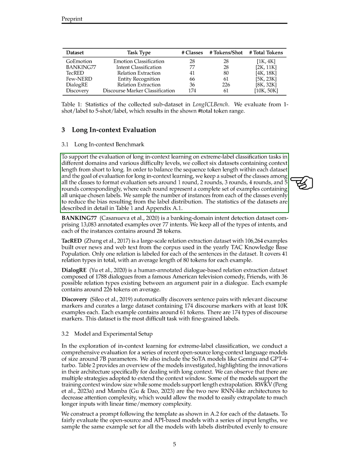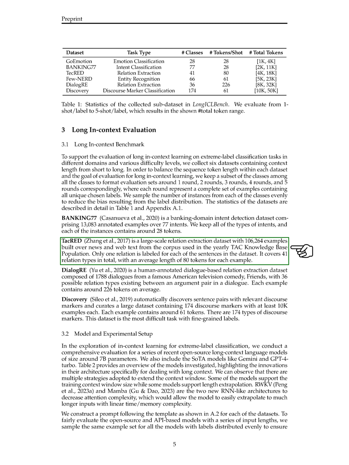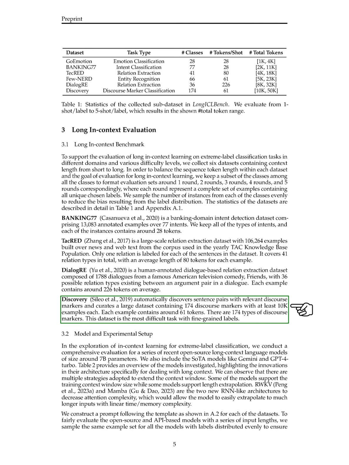To evaluate long in-context learning on extreme label classification tasks across different domains and difficulty levels, we have collected 6 datasets with varying context lengths. Each dataset contains a subset of classes to create evaluation sets with different rounds, where each round includes examples with unique chosen labels. The datasets include examples from different domains like banking intent detection, relation extraction from news and web text, dialogue-based relation extraction, and discourse marker identification. These datasets aim to provide a balanced evaluation of long in-context learning for LLMs.